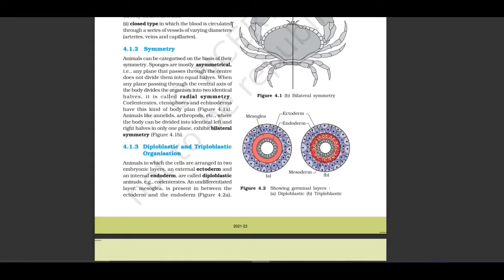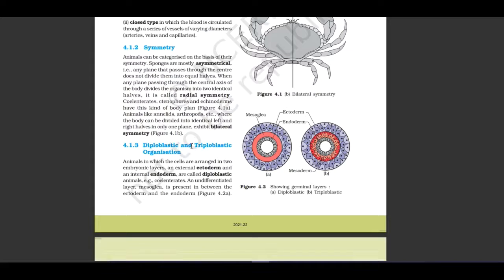Animals can be categorized on the basis of their symmetry. Sponges are mostly asymmetrical, that is, any plane that passes through the center does not divide them into equal halves. When any plane passing through the central axis of the body divides the organism into two identical halves, it is called radial symmetry. Coelenterates, Ctenophora, Echinodermata have this kind of body plan. Animals like Annelida, Arthropoda, etc., where the body can be divided into identical left and right halves in only one plane, exhibit bilateral symmetry.